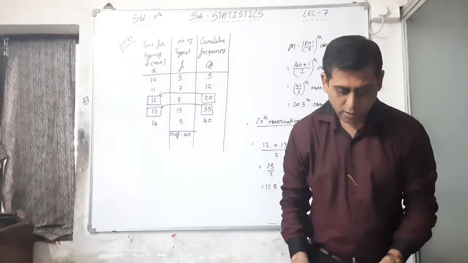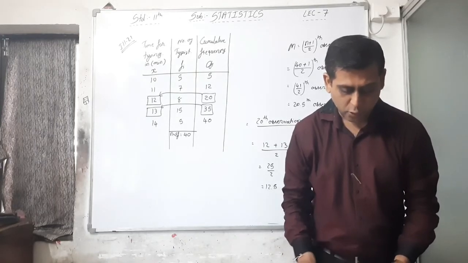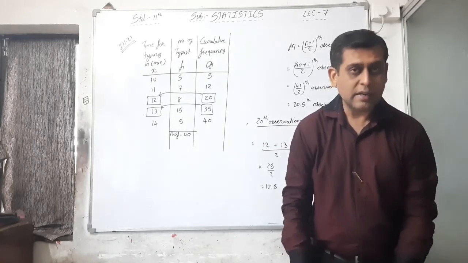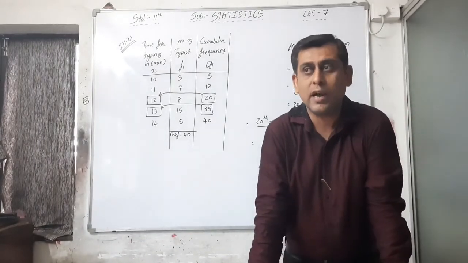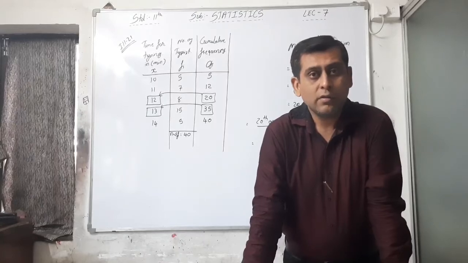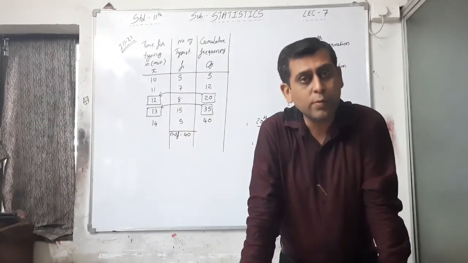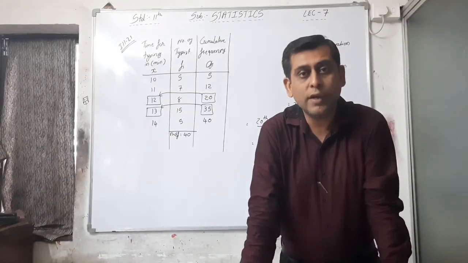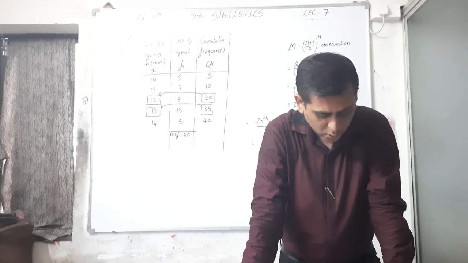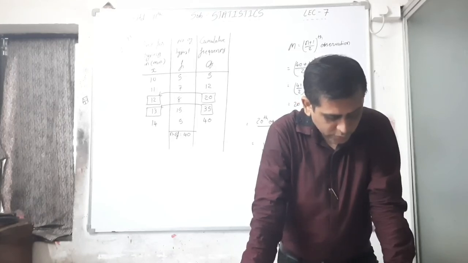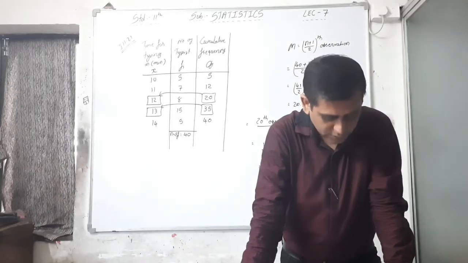So it's time for homework. See, in exercise 3.4 on page number 98, there are no specific questions regarding the median of raw data, that is ungrouped data or discrete group data. In exercise 3.1, the first question is to find quartiles, the second is Q3, D8, P60, that is quartile, decile and percentile.